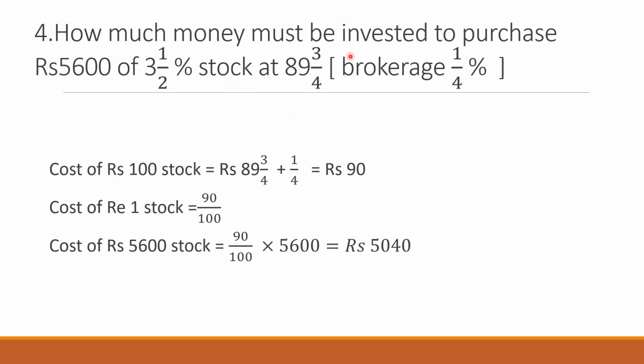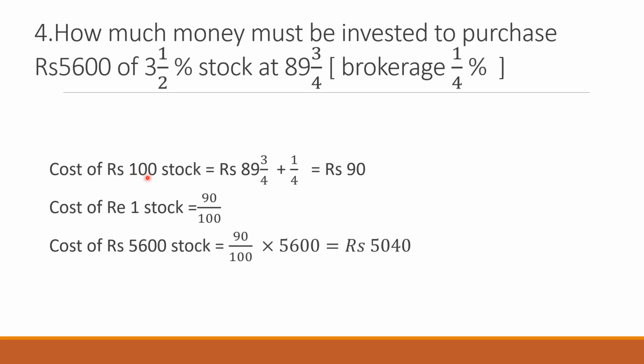Next question: how much money must be invested to purchase rupees 5600 of 3.5% stock at 89 3/4, brokerage 1/4%? So how much money means you have to find the cost. You are going to purchase 5600 stock. At what rate? 89 3/4. So in order to buy 100 rupees stock, you have to shell out how much? 89 3/4 plus brokerage, which is to be added when you are purchasing the stock. So this will give you 89 3/4 plus 1/4, which is rupees 90.